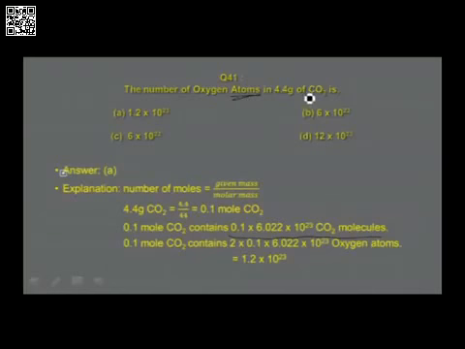Then you find one molecule of carbon dioxide, one molecule of CO2 has two oxygen atoms. You can see that 2 atoms. In one molecule of carbon dioxide, there are 2 oxygen atoms. For so many moles, how many oxygen atoms will be there? That is 2 into so many moles. Therefore, you find the number of oxygen atoms in this is found to be 1.2 into 10 power 23. Answer is found to be in option A. That is the correct answer.